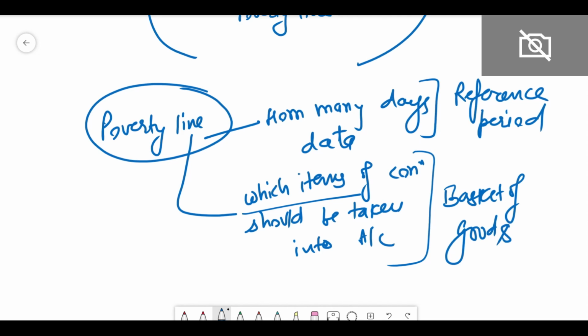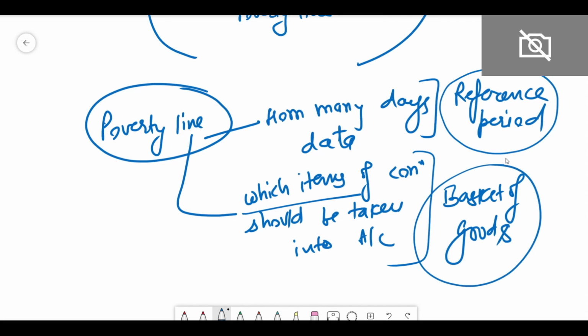We will discuss those committees and their recommendations regarding the reference period and the basket of goods, and after the recommendation, how much is the poverty level in India as per their recommendations, right?